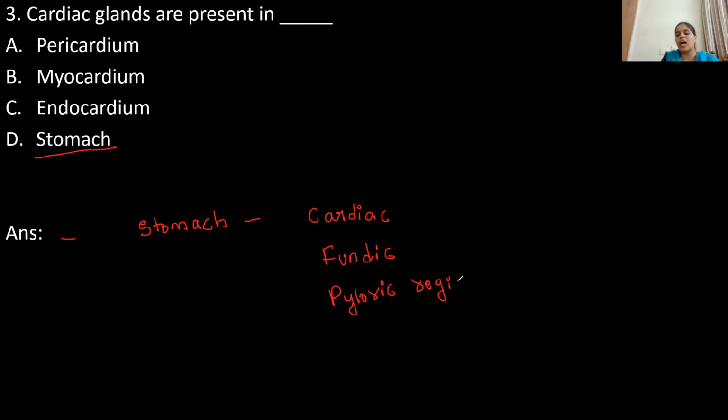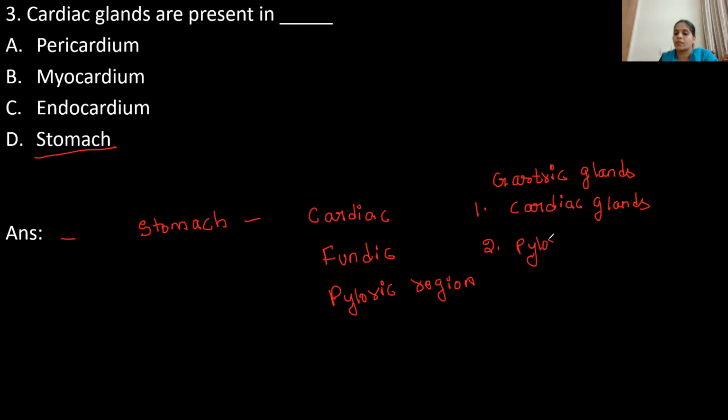Gastric glands are present inside the stomach. There are three kinds of gastric glands present. One is the cardiac glands, second is the pyloric glands, and the third is the fundic or oxyntic glands.